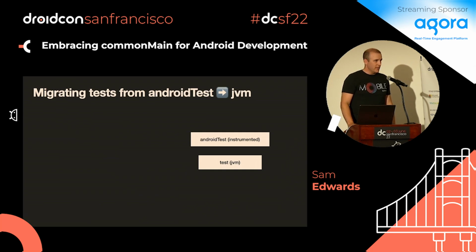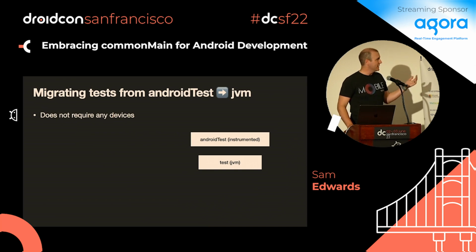You're already doing this right now, by the way. You're limiting yourself in order to get some benefits. So if you're writing Android tests, you may find they get slow. I have to run them on a device, I have to do other things. So a lot of us think, how do I run these on the JVM? Some people start using Robolectric tests, or maybe you write interfaces to abstract out certain things that are platform specific on Android. The same thing here: you could take something that was an Android test and just isolate it so that you can run it on the JVM.